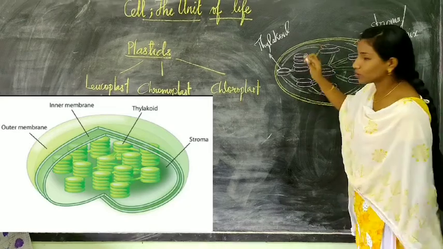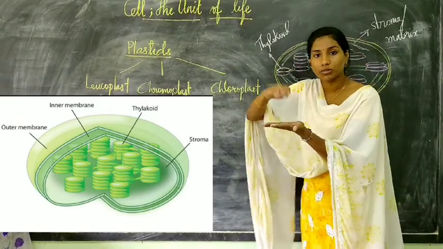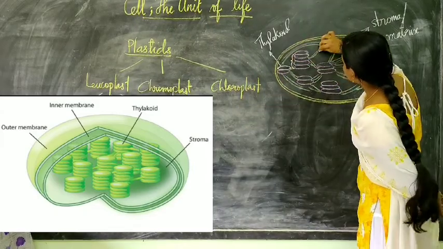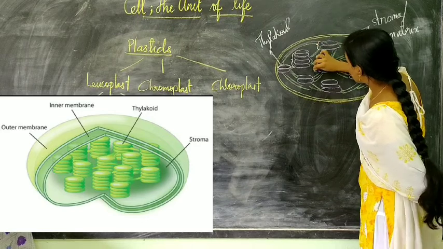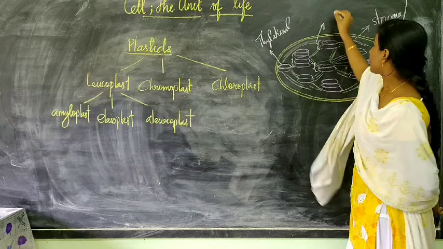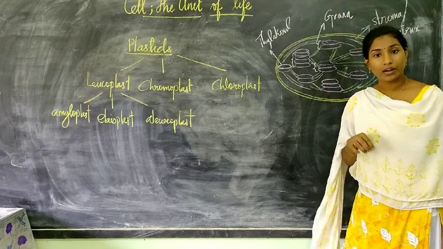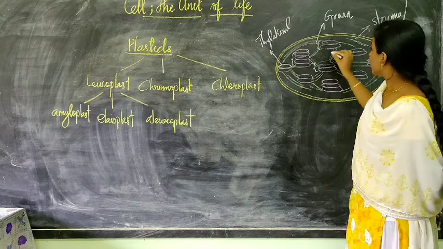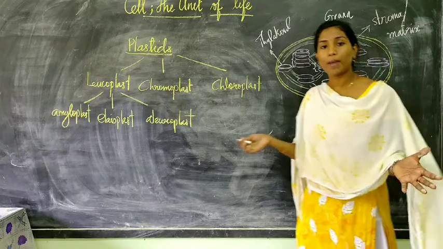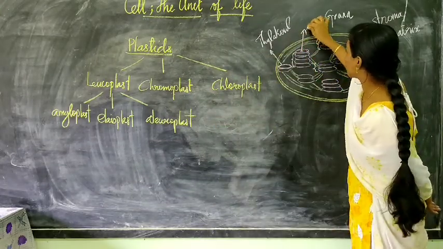Now, what you see together, many coins stacked together, or many thylakoids stacked up, this one, the stacks of thylakoid, is called grana. Now, the region inside the thylakoid membrane, the space inside, is called